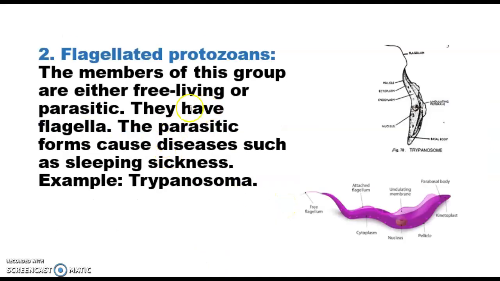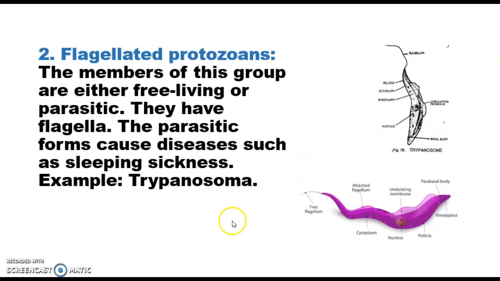Now second is flagellated protozoans. They are free living as well as parasitic. And the most important feature is they have flagella for locomotion. Their body is covered with a cuticle or pellicle. So they have a definitive shape. And their reproduction is mostly by binary fission.